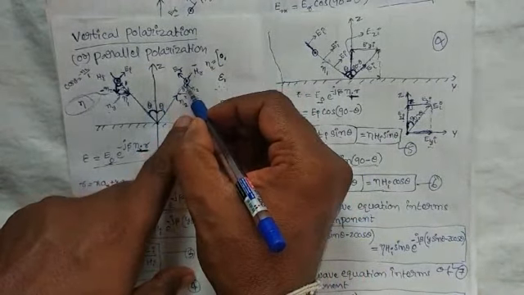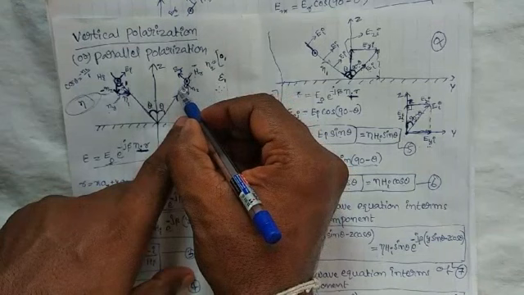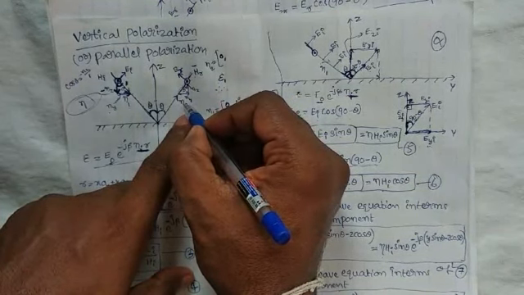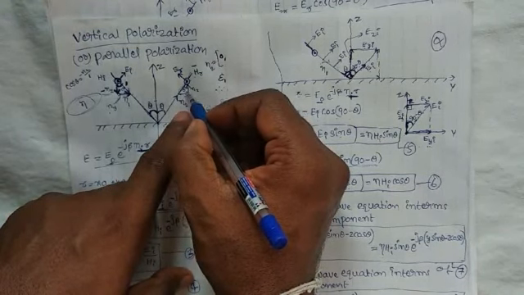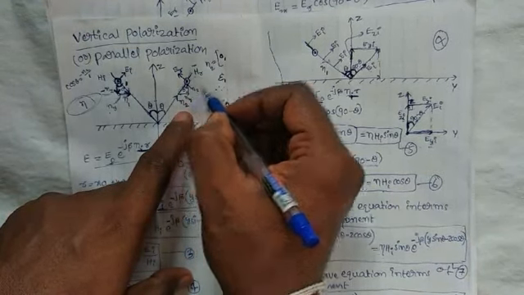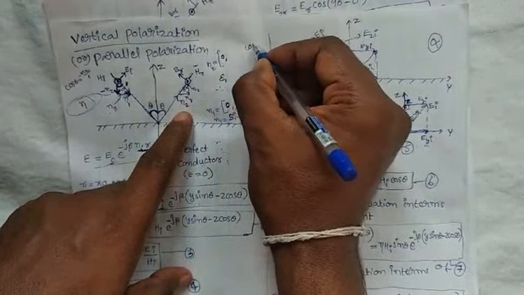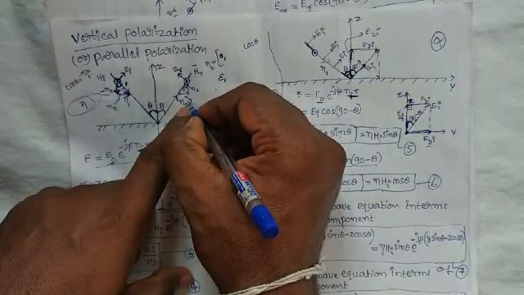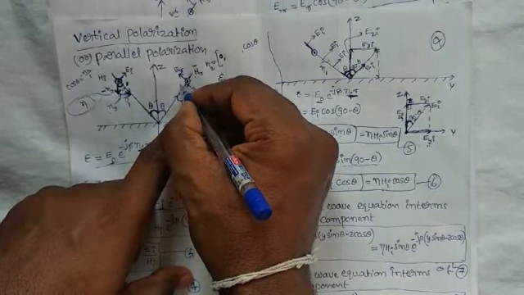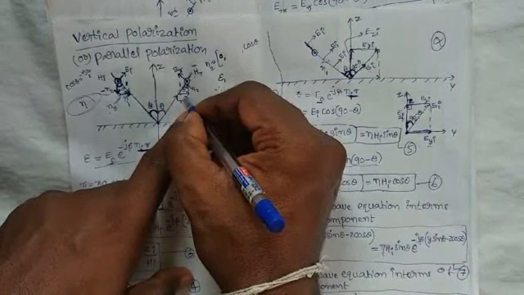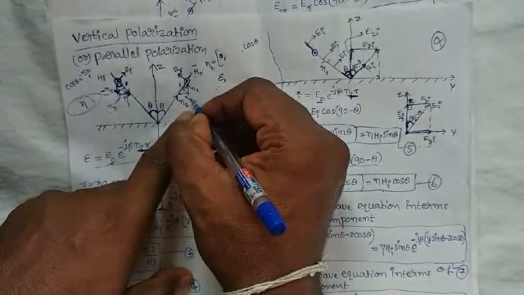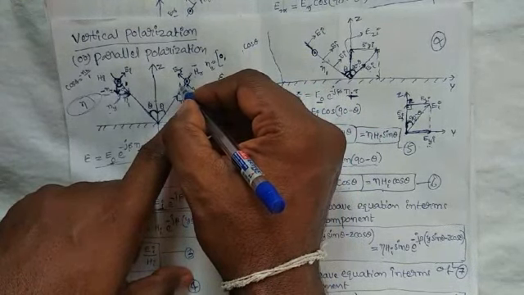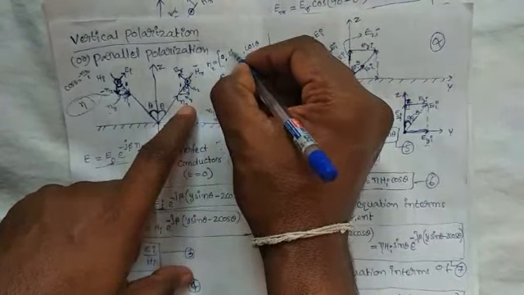Cos theta is equal to nz by the magnitude of the unit vector n2. The magnitude of unit vector n2 is 1, so cos theta is equal to nz. Here the nz value is cos theta. What is the ny value? Sin theta is equal to ny by the magnitude of the unit vector n2, which is 1. So sin theta is equal to ny by 1, which means ny is equal to sin theta.